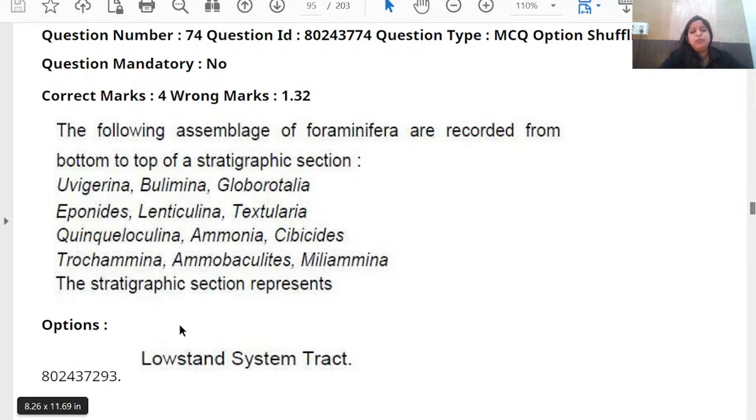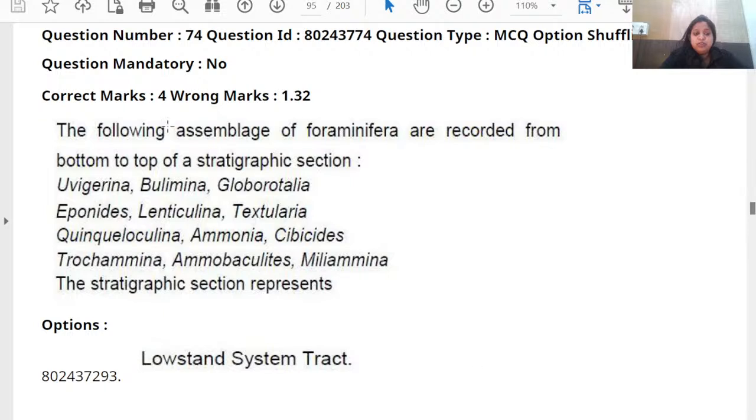Multiple times they have repeated it in the same way. But after 2020, they stopped asking many questions from sequence stratigraphy. We don't know, they can continue asking or they can stop asking about sequence stratigraphy. So over here you can see this question is very simple actually.